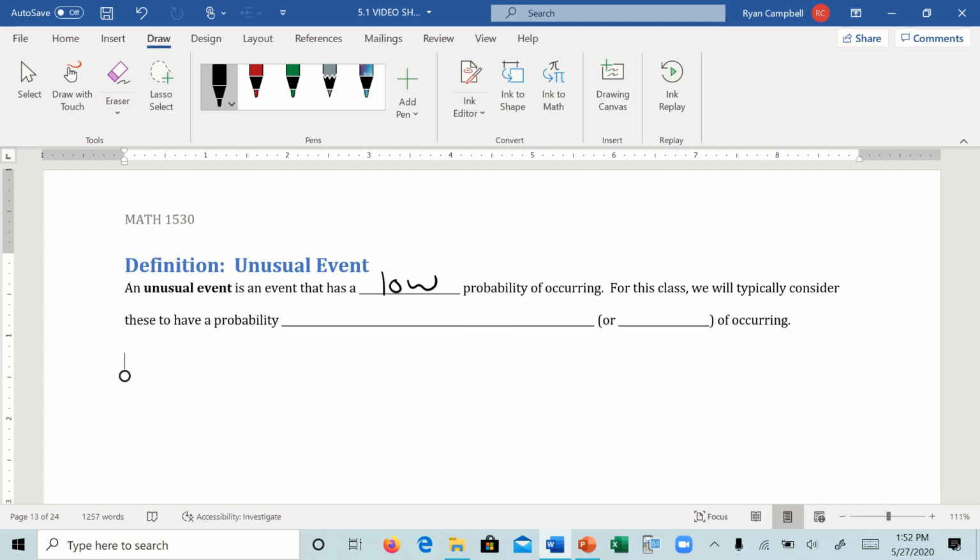But the question is, what's a cutoff point? Math always needs a cutoff point. We're not just going to go with our guts and feelings. At what point do we say this is too low? For this class, a probability is considered unusual if it is less than 5%, or 0.05. So if a probability is less than 0.05 or less than 5%, we consider it to be unusual.